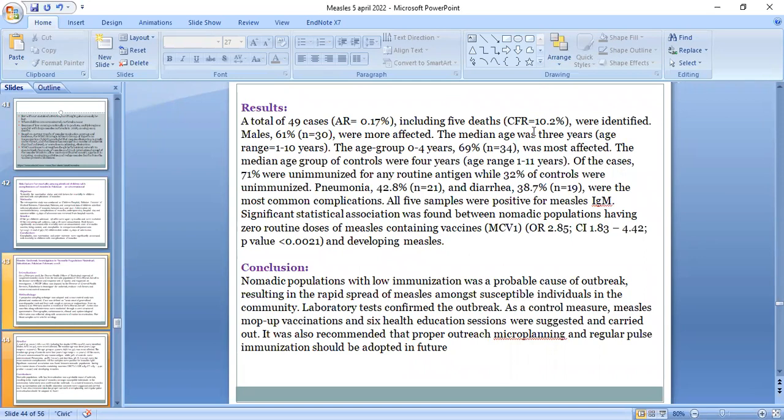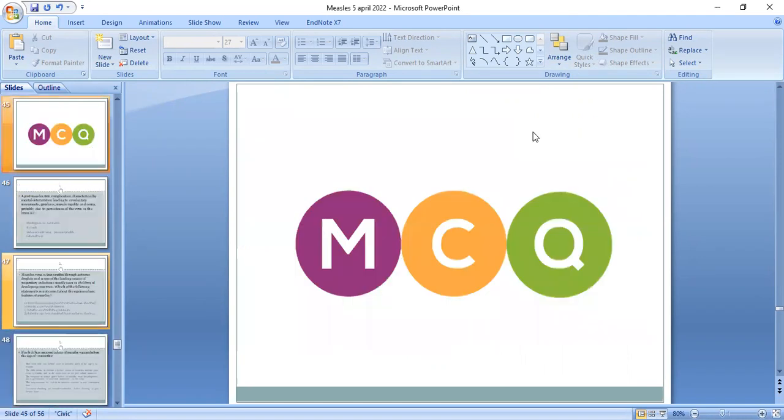As a control measure, measles vaccination and 6 health education sessions were suggested and carried out. It was also recommended that proper outreach microplanning and regular pulse immunization should be adopted in future. Now the time for MCQs.